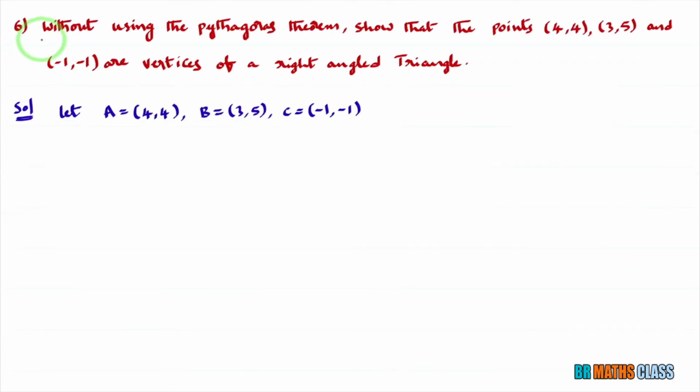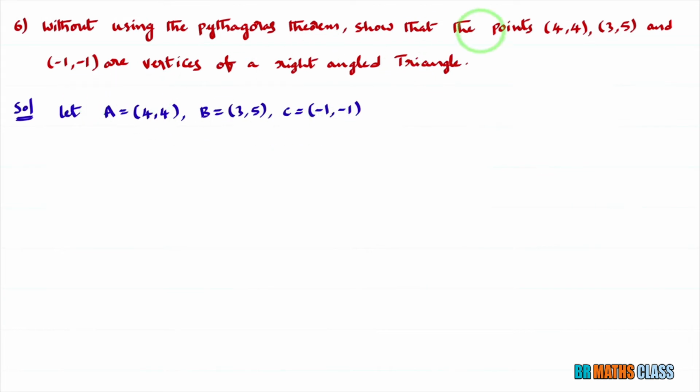You observe this question. Without using Pythagoras theorem, you need to show that the given vertices are the vertices of a right angle triangle. Generally, to prove the given vertices form a right angle triangle, we use Pythagoras theorem. But here they are saying without using Pythagoras theorem. By using the concept of slope, we can prove that these are the vertices of a right angle triangle.